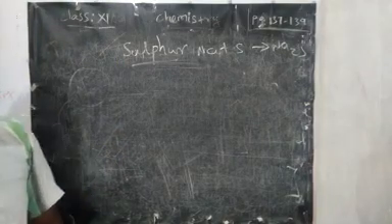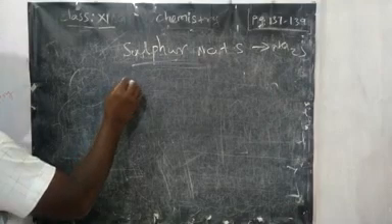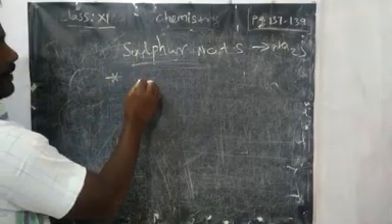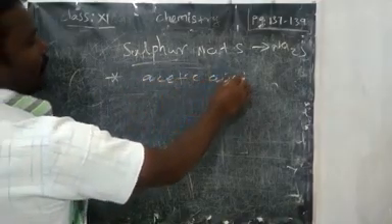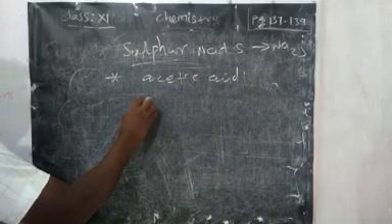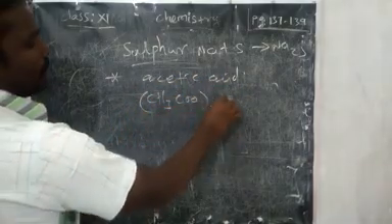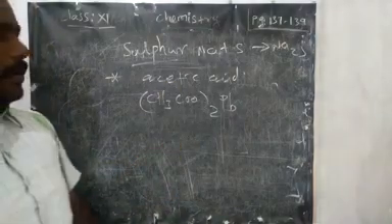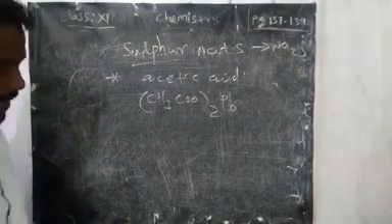We can take the mixture of acetic acid and lead acetate. Along with Lassaigne's extract, we take acetic acid, then lead acetate, (CH3COO)2Pb. Acetic acid with lead acetate, if you mix with Lassaigne's extract, what will happen?